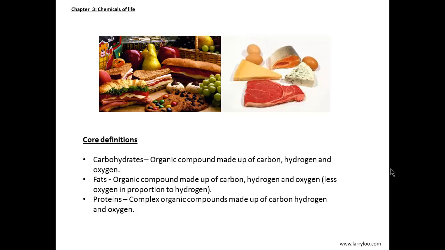Living things need to ingest food in order for survival and reproduction. And this chapter introduces us to the chemicals of life which are present in the food we eat: carbohydrates, fats, and proteins. Carbohydrates are organic compounds made out of carbon, hydrogen, and oxygen. Similar to carbohydrates, fats are also organic compounds made out of carbon, hydrogen, and oxygen. However, they have less oxygen in proportion to hydrogen. Proteins are complex organic compounds made out of carbon, hydrogen, and oxygen. In general, these are the three basic substances that the body can obtain from the food we eat.